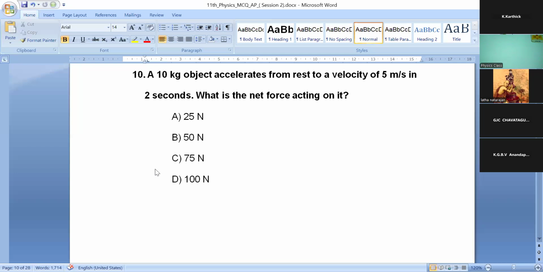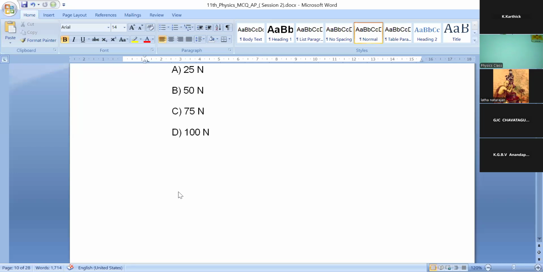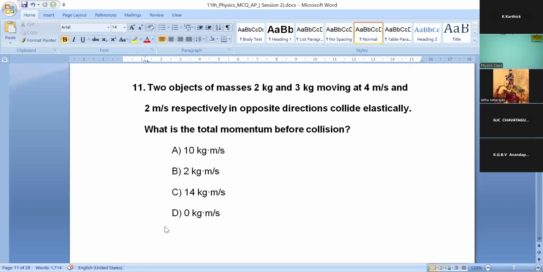All right, time's up. Okay, we will move to the 11th question. Two objects of masses 2 kg and 3 kg moving at 4 meter per second and 2 meter per second respectively in opposite directions collide elastically. What is the total momentum before collision? You have to find the total momentum before collision.